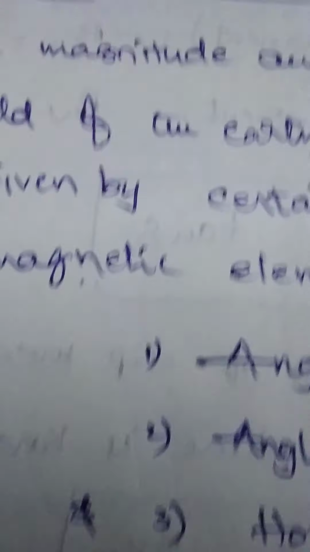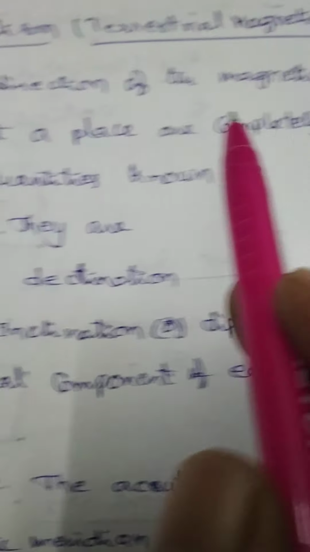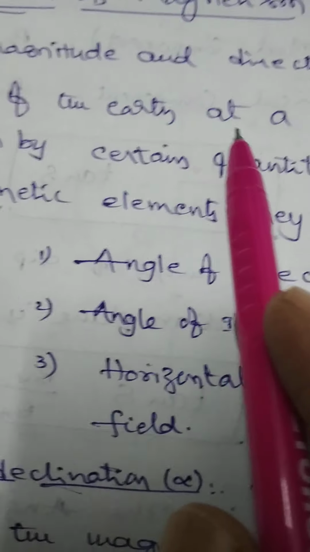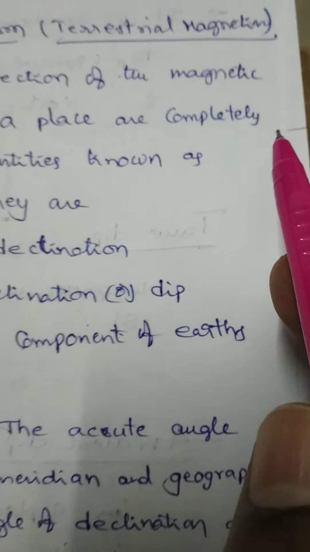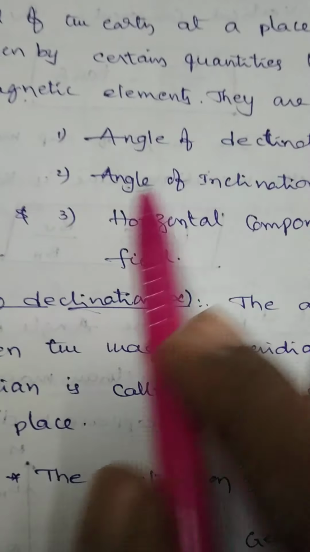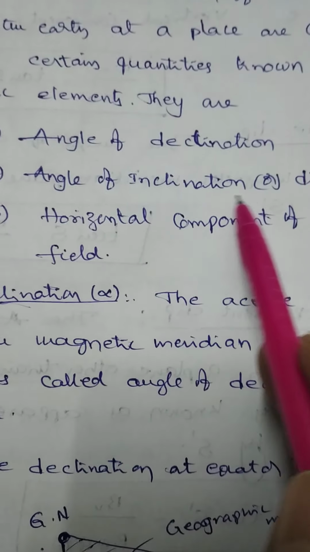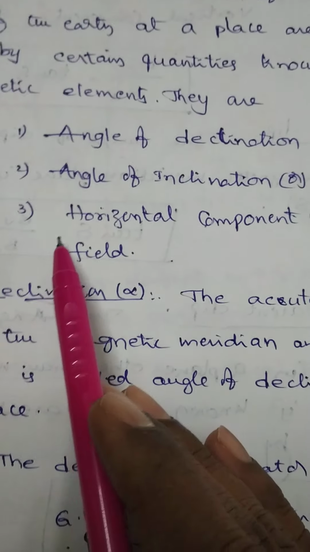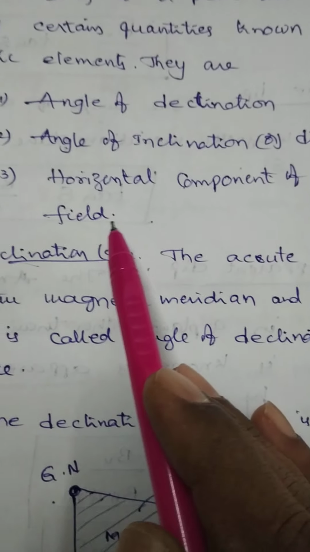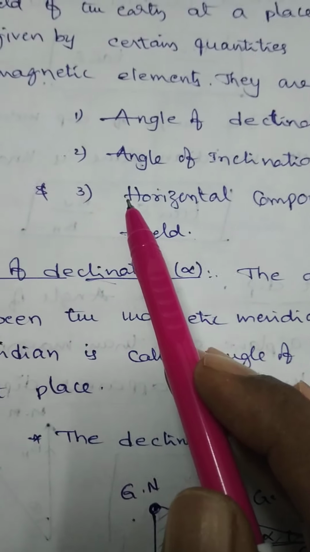Here the magnitude and direction of the magnetic field of Earth at a place are completely given by certain quantities known as magnetic elements. These magnetic elements are three types. First one, angle of declination. Second one, angle of inclination or dip. Third one, horizontal component of Earth's magnetic field. These three are known as the magnetic elements of Earth.